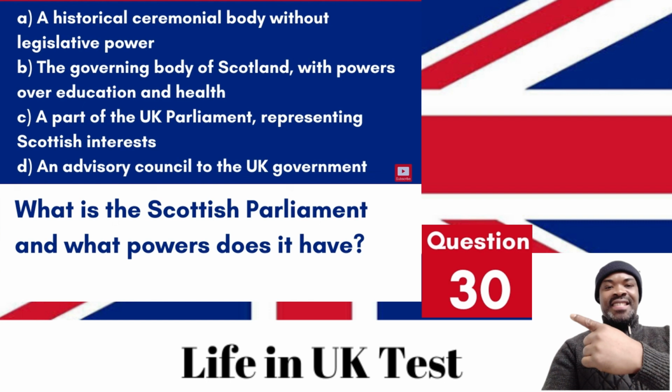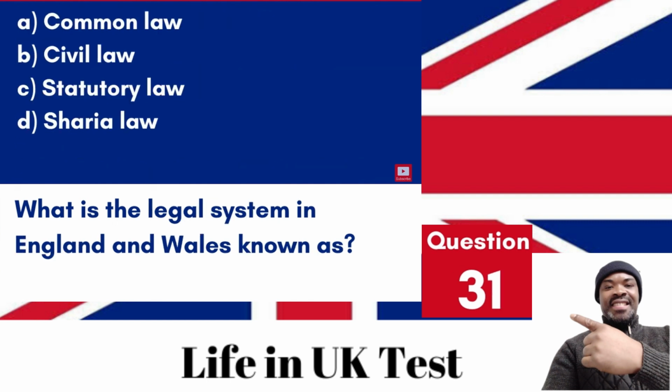Answer. B. The governing body of Scotland, with powers over education and health. The Scottish Parliament has wide-ranging powers, including in areas like education and health. Question 31. What is the legal system in England and Wales known as? A. Common law. B. Civil law. C. Statutory law. D. Sharia law.